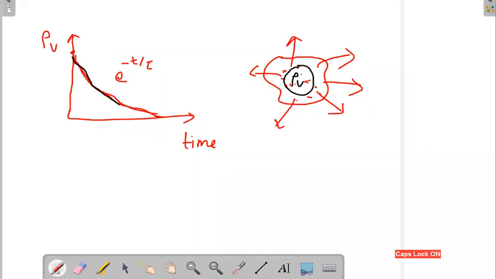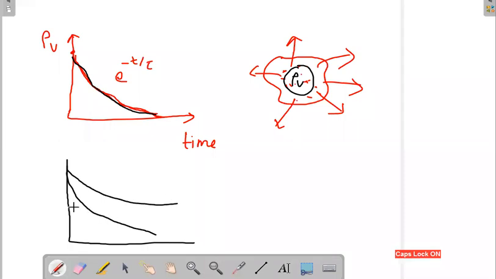But again, the nature can be like anything. It may decrease like this, or like this, or like this. Say this is case 1, this is case 2, and this is case 3.